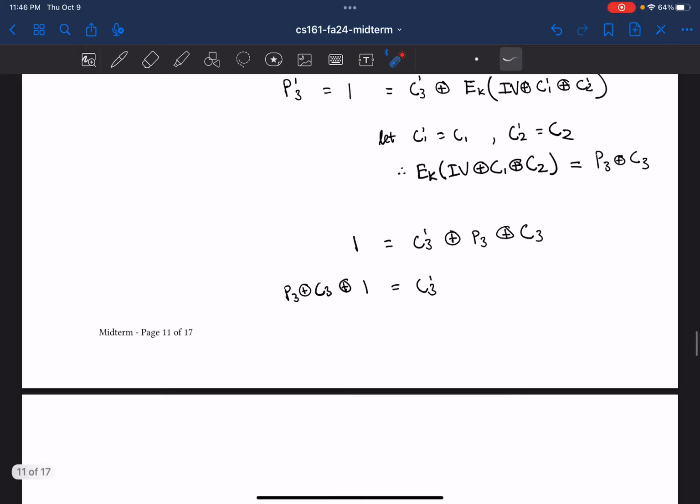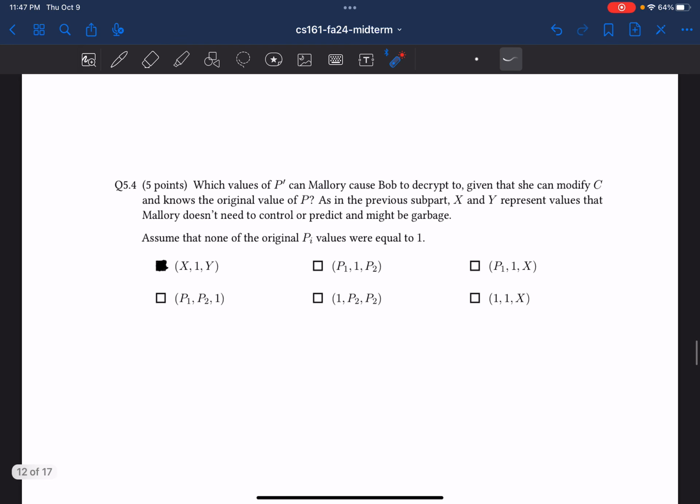In other words, if we were trying to modify the second block of a 3-block message, the third block output, the plaintext, is also going to be garbage. And so immediately we know that the second choice is not a valid answer because of that P2 right there.